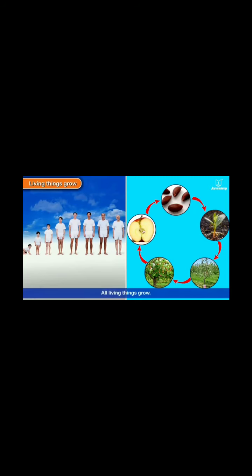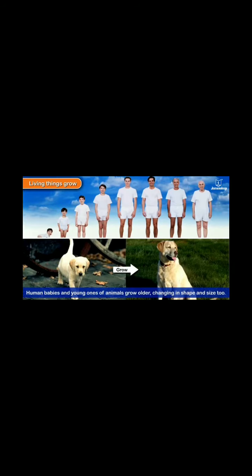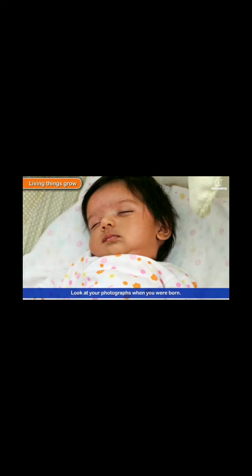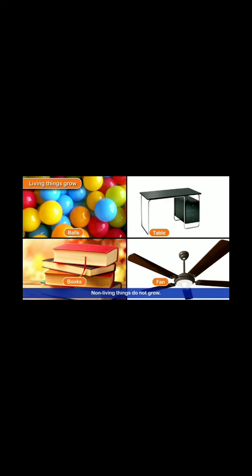Living things grow. All living things grow. A sapling or a baby plant mostly grows out of a seed and becomes a tree. Human babies and young ones of animals grow older, changing in shape and size too. Look at your photographs from when you were born. Balls, tables, books, fans, non-living things do not grow.